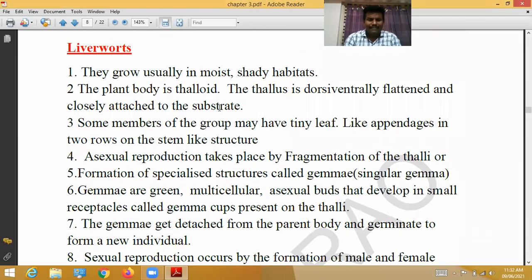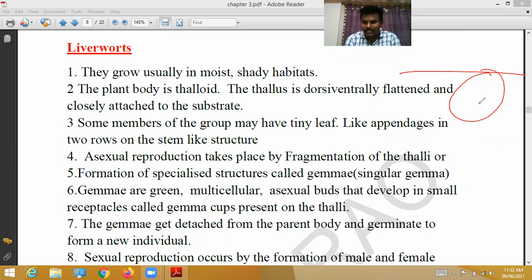Liverworts usually grow in moist and shady places. The liverwort plant body is a thallus. The thallus has a dorsal side and a ventral side, and it is flat and closely attached to the substratum, the soil.